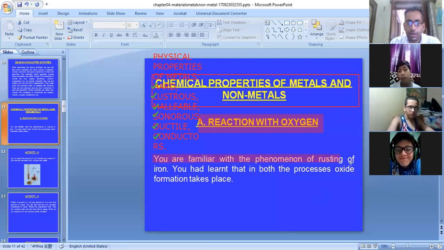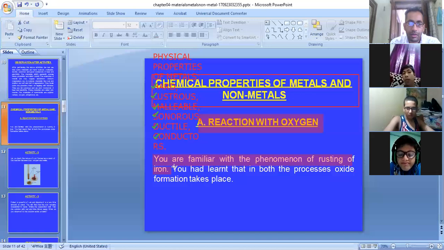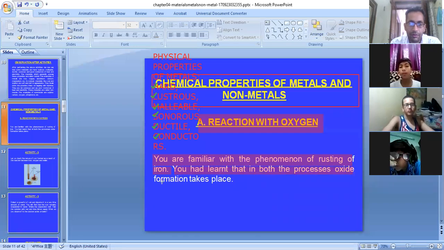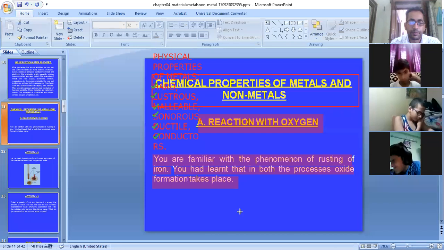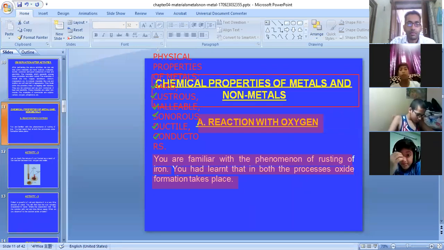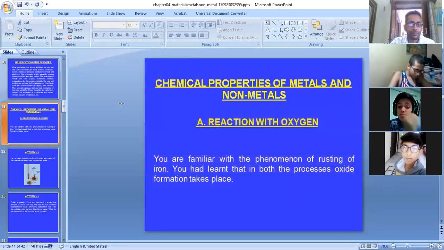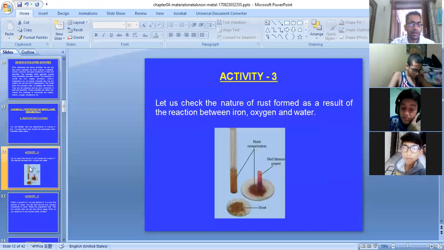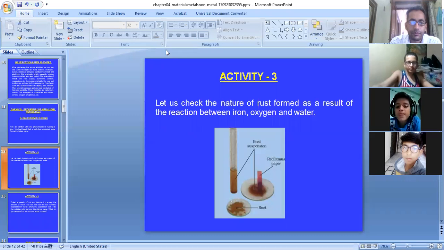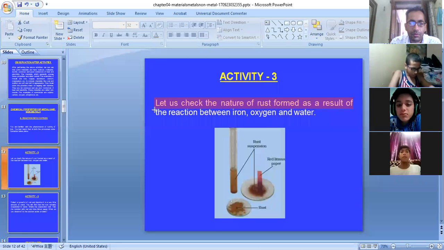You are familiar with the phenomenon of rusting of iron, जिसको हम हिंदी में जंग लगना बोलते हैं. You had learned that oxide formation takes place. Let us do a small activity. Let us check the nature of the rust formed as a result of reaction between iron, oxygen and water.